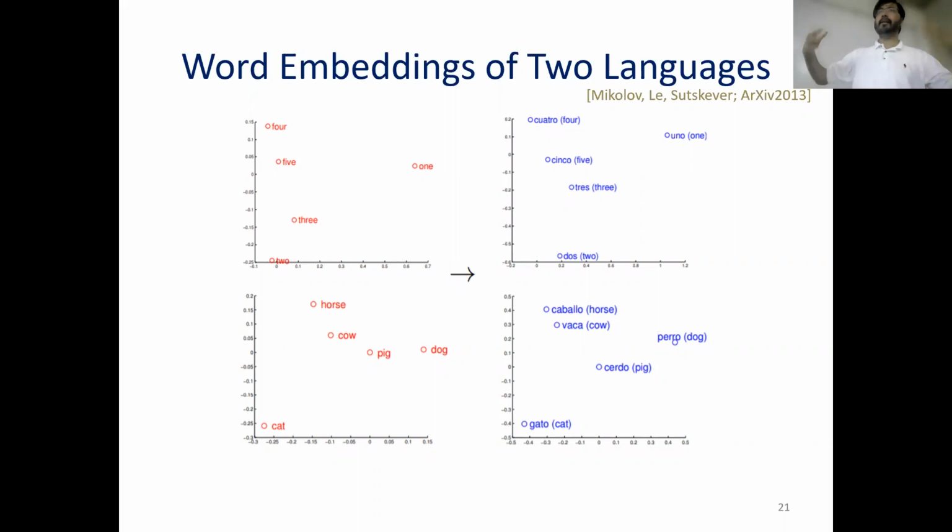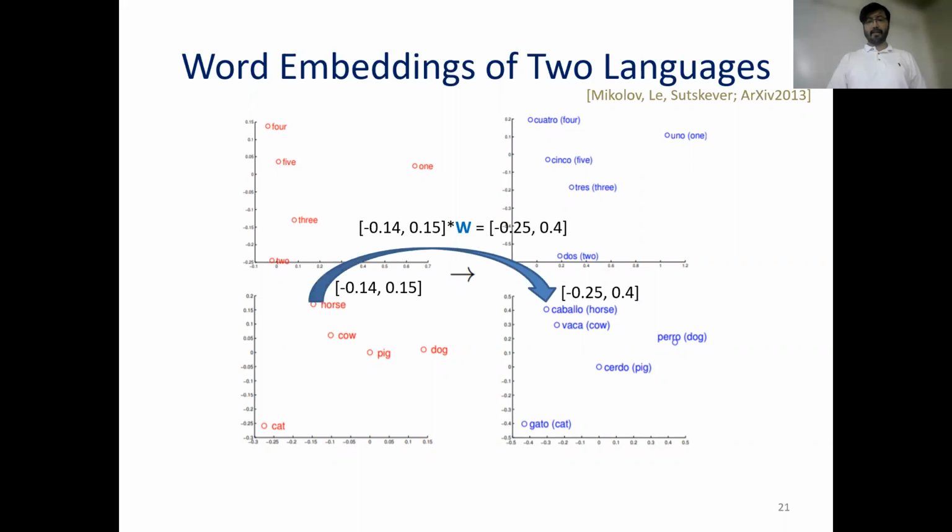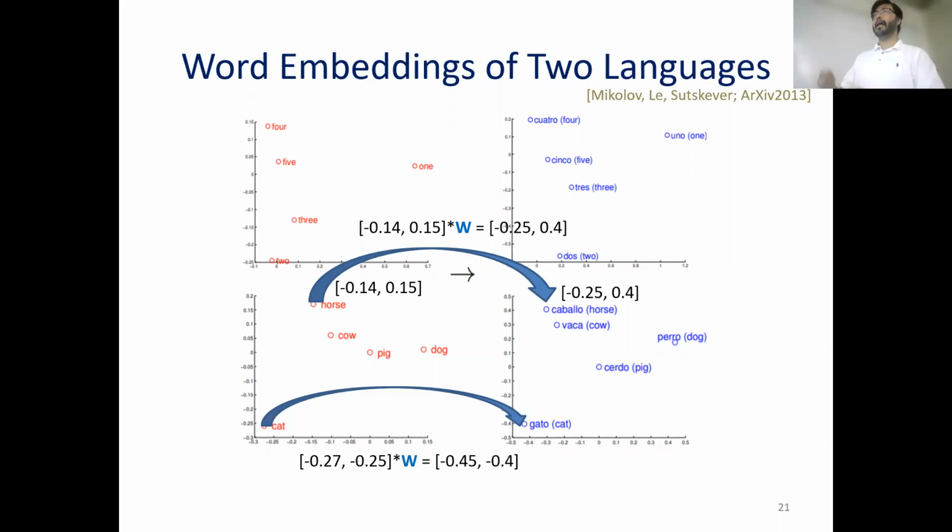And if we can learn a linkage function so that if we take the coordinates of horse and multiply with this linkage function, we get the coordinates of caballo, the Spanish translation of horse, and if the same transformation can be applied to other words, say we take the coordinates of cat and multiply with the same transformation and we get gato, we are able to align the two word embeddings and perform single word translation.